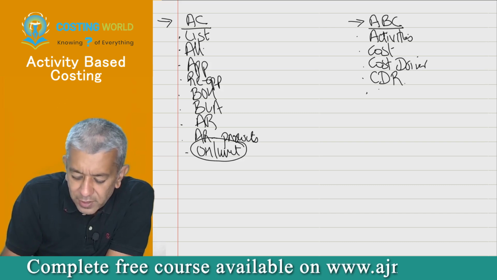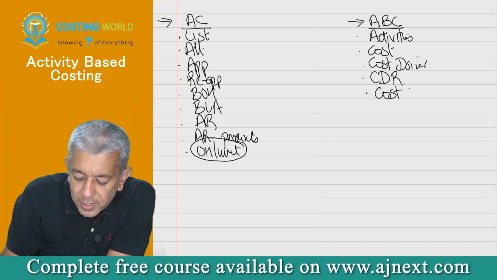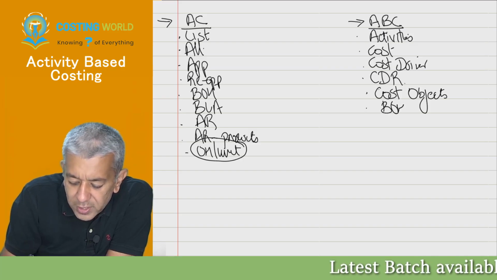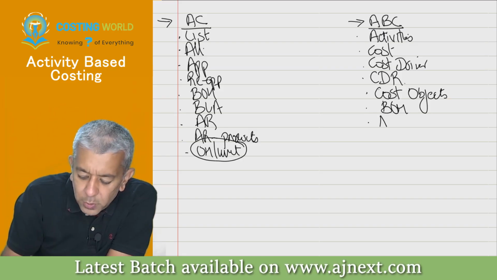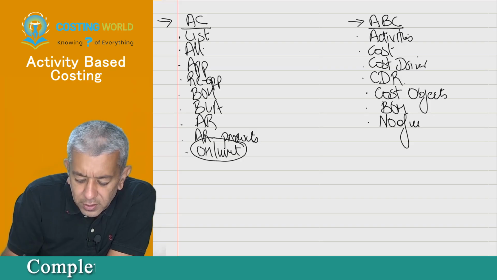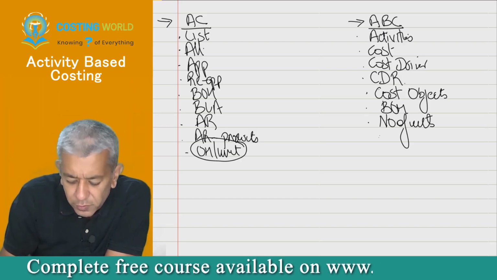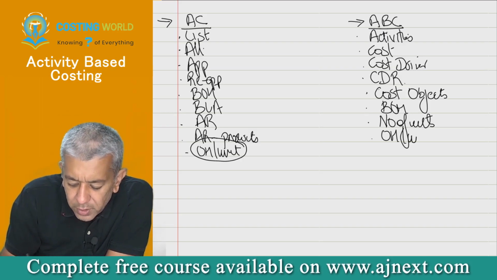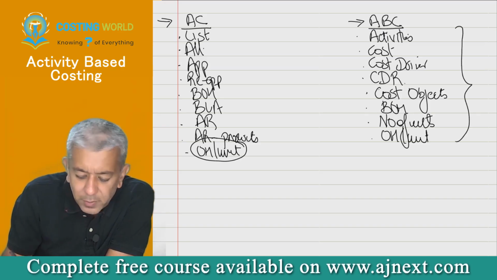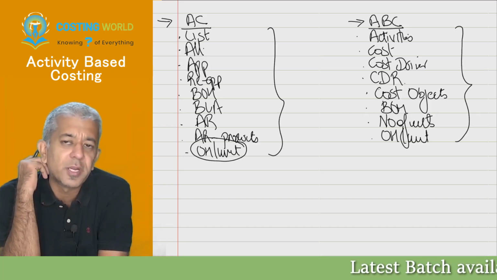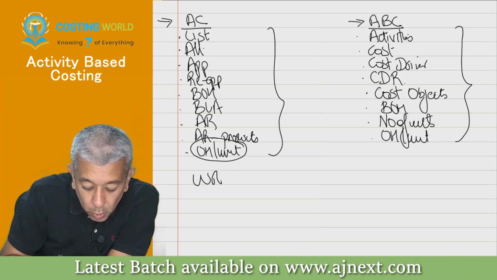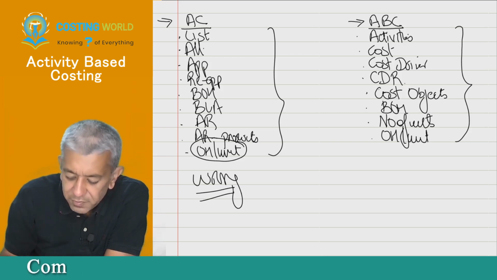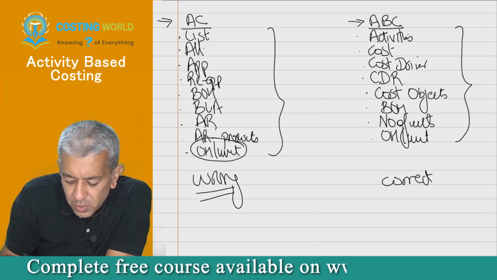Apply that cost driver rate to your products. Your products will be called cost objects. Once you do that, you will get overheads for each and every product. This is BOH. The moment you get your BOH, there is no BLA over here. Divide by the number of units, you will get your overheads per unit. This usually takes far shorter time as compared to the other technique. Do remember, absorption costing gives you wrong overheads, whereas activity based costing gives you correct overheads.